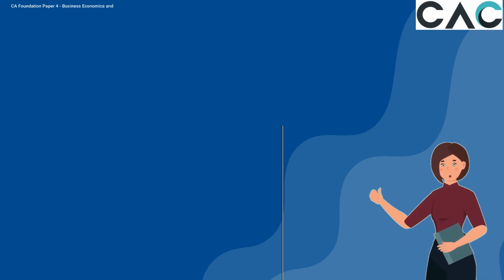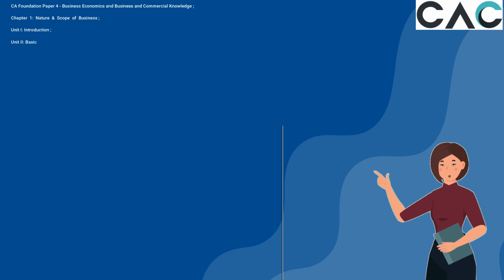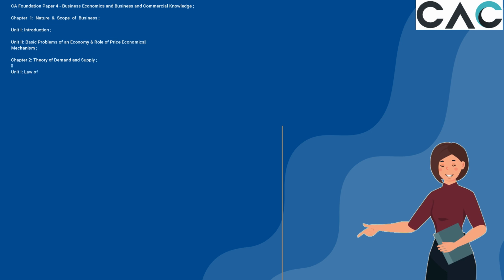CA Foundation Paper 4, Business Economics and Business and Commercial Knowledge. Chapter 1, Nature and Scope of Business. Unit 1, Introduction. Unit 2, Basic Problems of an Economy and Role of Price Mechanism. Chapter 2, Theory of Demand and Supply. Unit 1, Law of Demand and Elasticity of Demand.